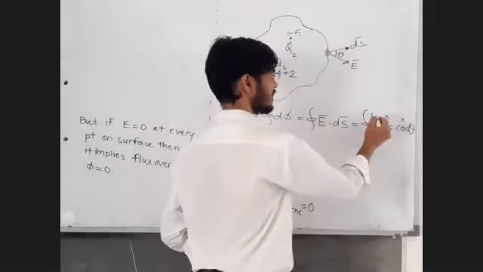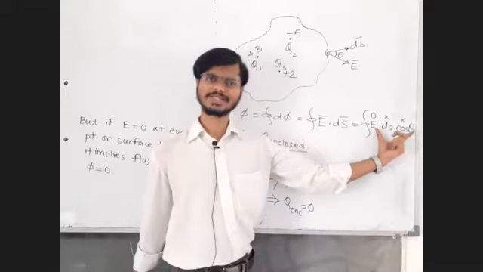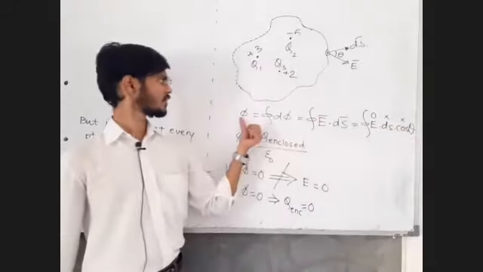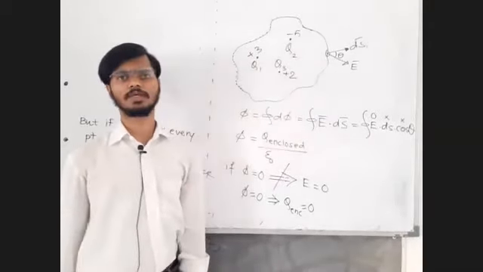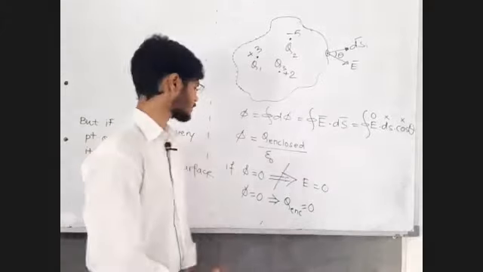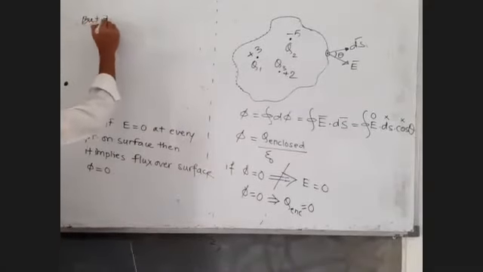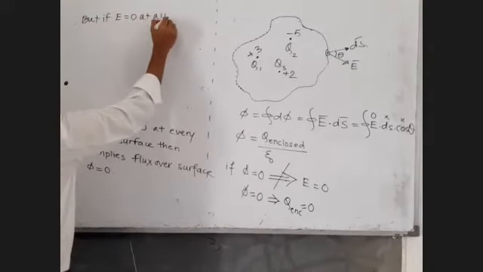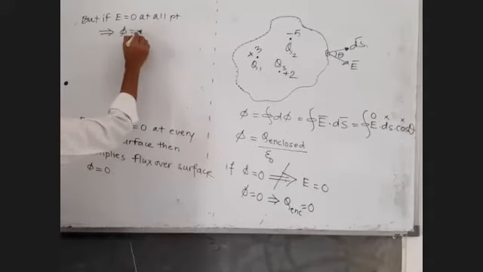If this E is equal to 0, this entire multiplication is going to be 0. That certainly implies that the overall electric flux over this Gaussian surface is going to be equal to 0. So let us write: implies that phi is equal to 0.